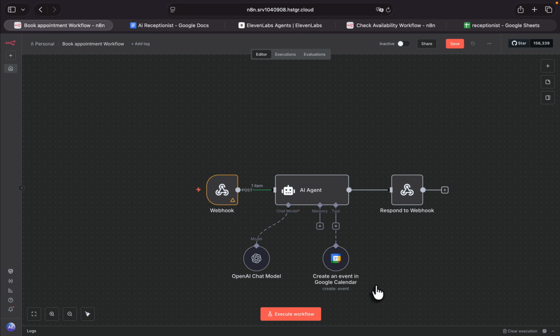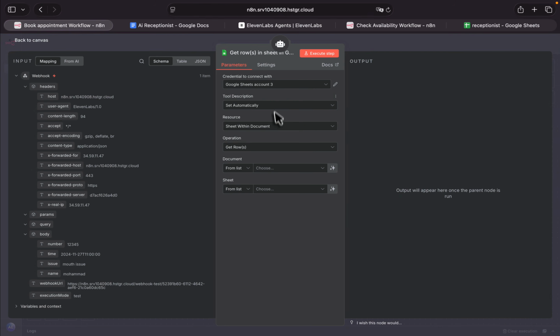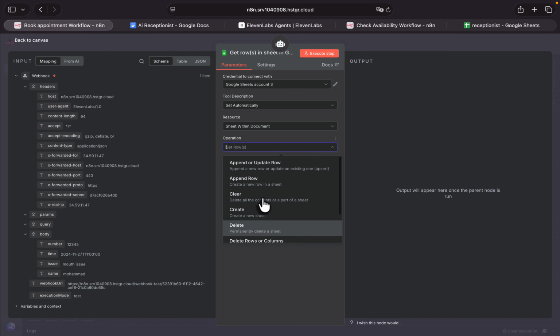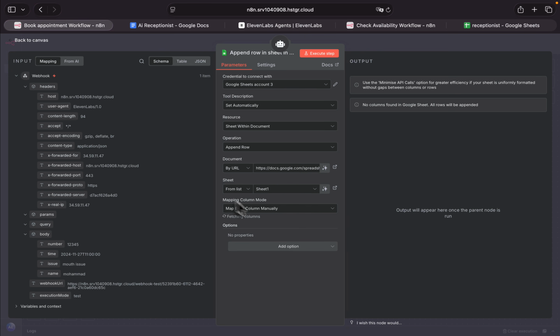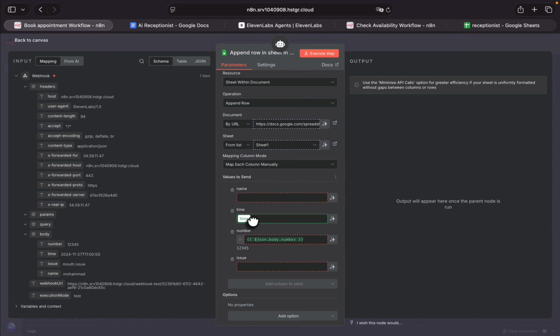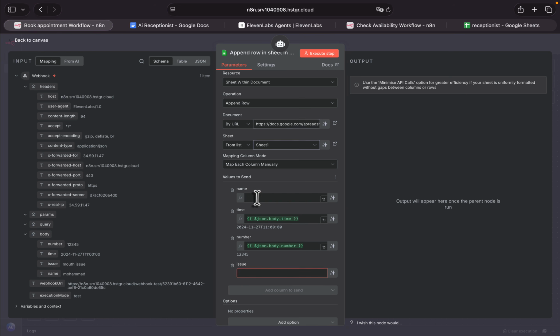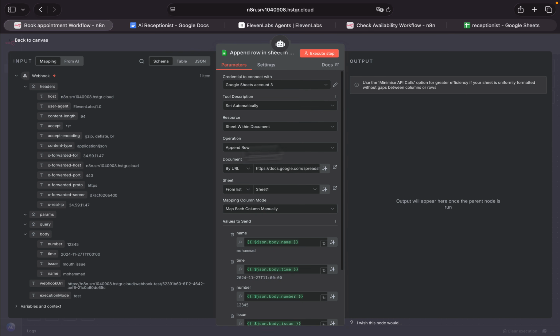Let me remove this again, add it again, sheet, and append row by URL and paste the link in here. Sheet. This time, here we go. We have all 4 columns. The reason I didn't see them in here is because I didn't save the file. Now just drag and drop them. For example, this is number, time, name, and issue. Now we are good to go. Okay.